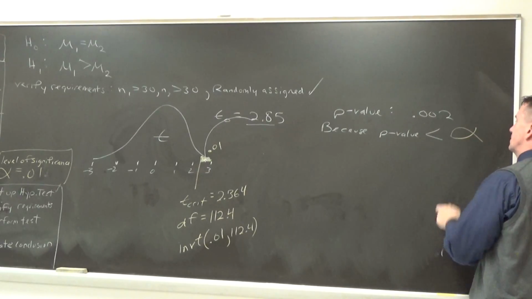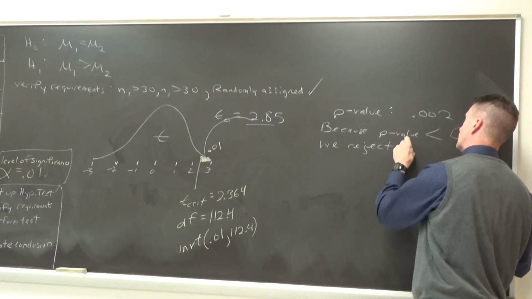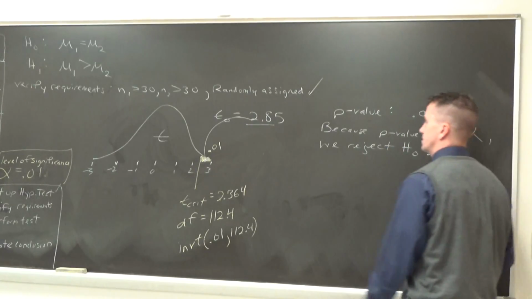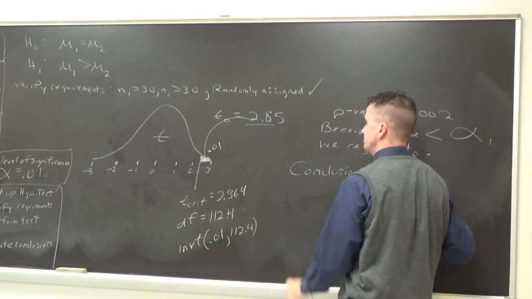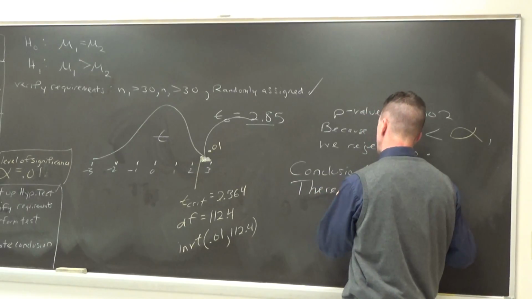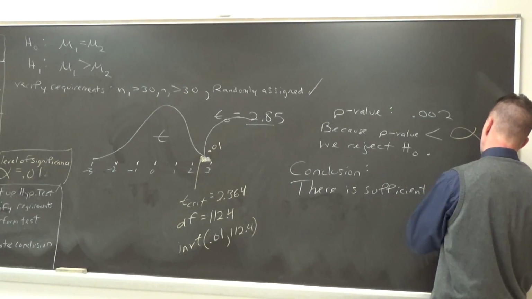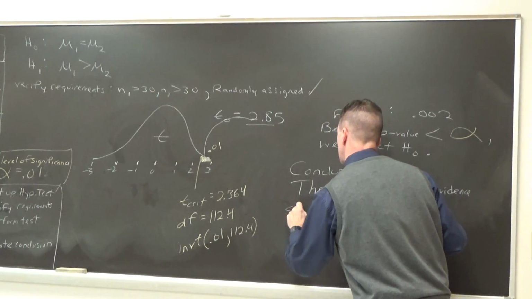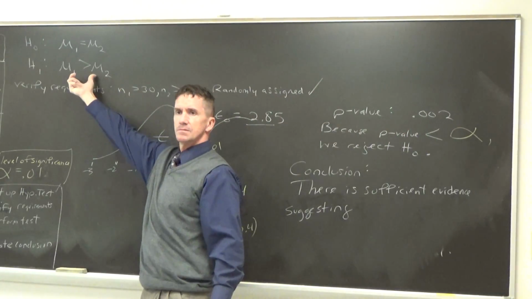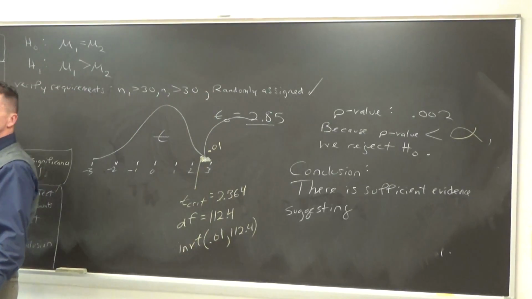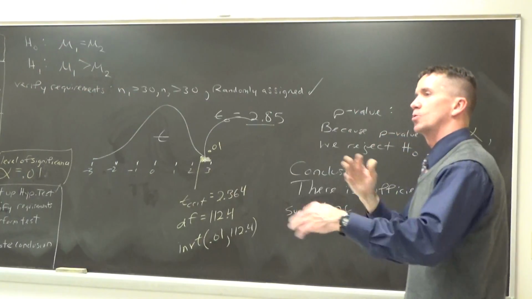What are we doing in reference to the null? Rejected. We reject the null hypothesis. So my concluding statement: is there evidence? Yes, there is sufficient evidence suggesting, you go suggesting what, right? You can try this, that's okay, because you've already referenced that this is group 1, this is group 2. It's the mean of group 1 is greater than the mean of group 2. It's Tim's just scoring on this test.